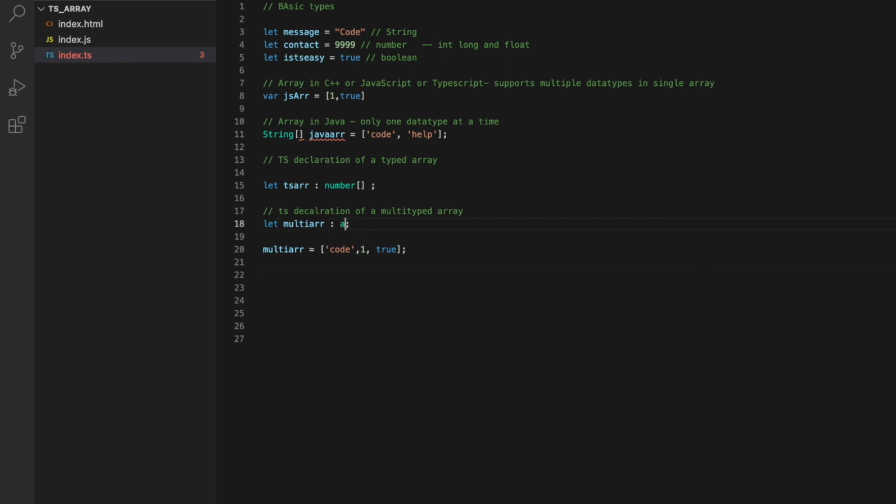Also, you can leave the type out and not write anything. By inference, TypeScript will know that this is of type any, as we can see on hovering on the type. It automatically assigns the type by inference, but leaving it without writing any type is suggested only in case of using the any type. Otherwise, you should always specify the type of variables in TypeScript.